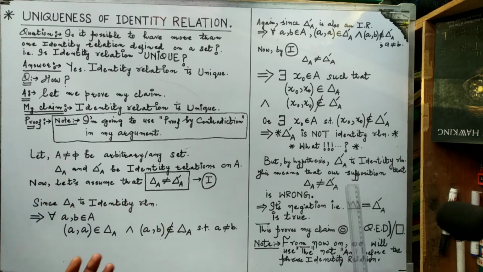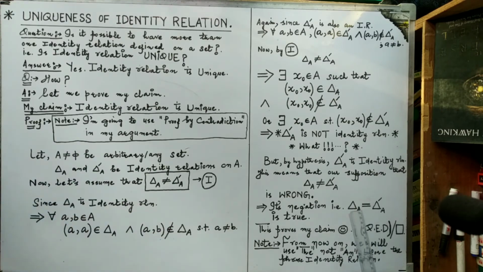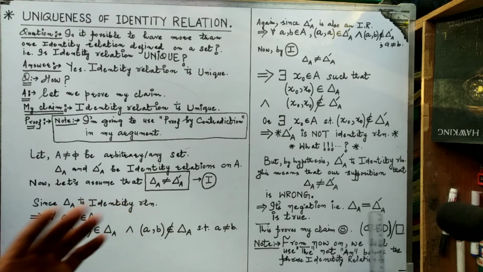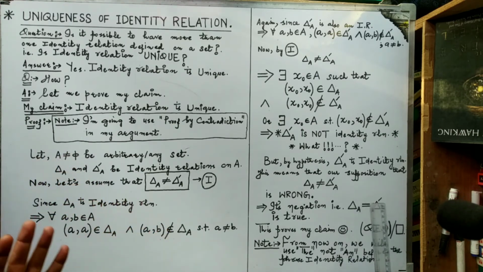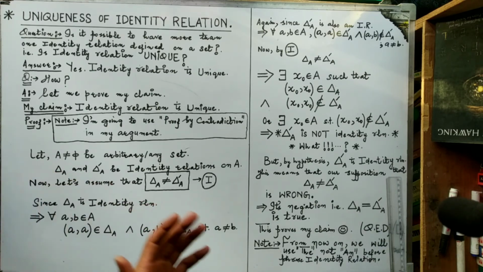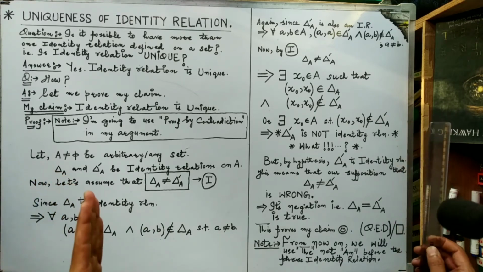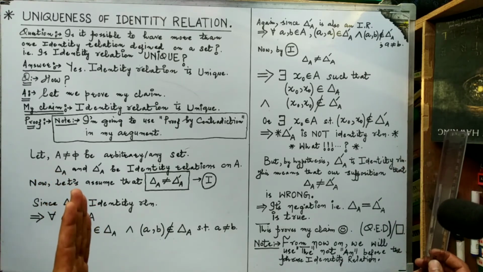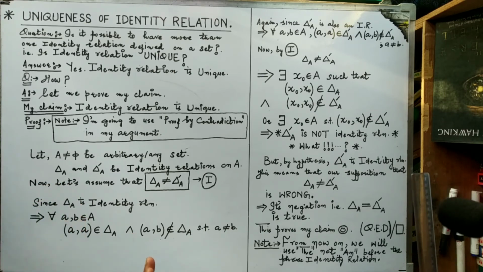If the first is not true, obviously its negation is going to be true, and its negation is delta A is equal to delta A dash. This proves my claim, and my claim was that identity relation is unique. Thus, we can now say that an identity relation on any non-empty set is always unique.